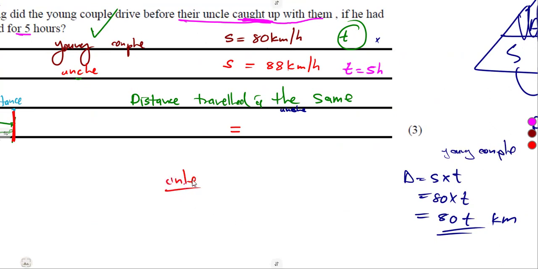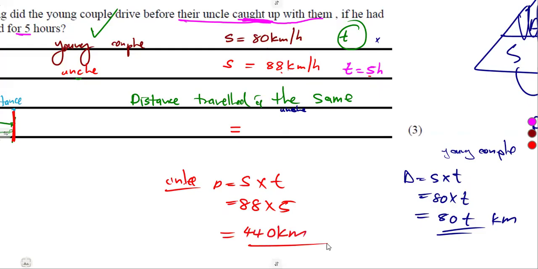The uncle moving at 88 kilometers per hour and traveled for 5 hours. What was the distance at the end? Speed times time does not change. The speed, 88 kilometers per hour, time in hours. So that was going to give us 440 kilometers. So there we have got the exact value, the numerical value. Here we have the distance, but in terms of t for the young couple.